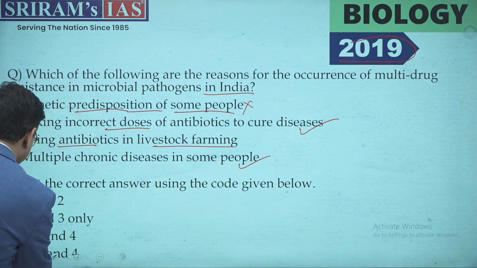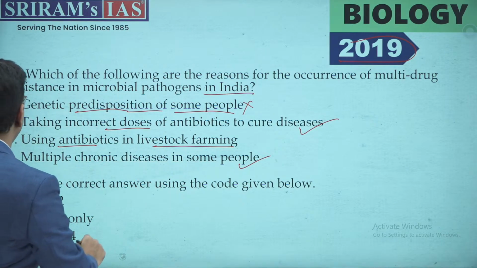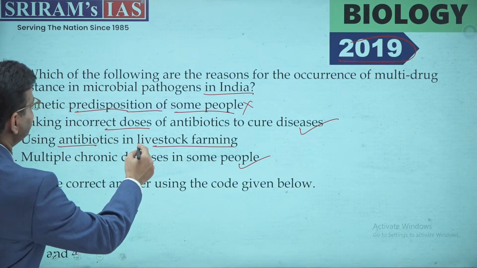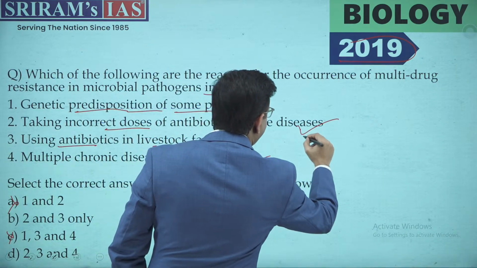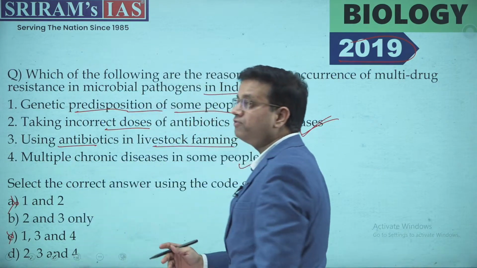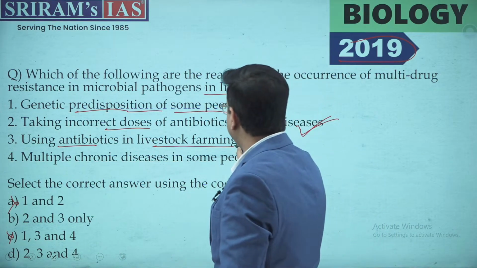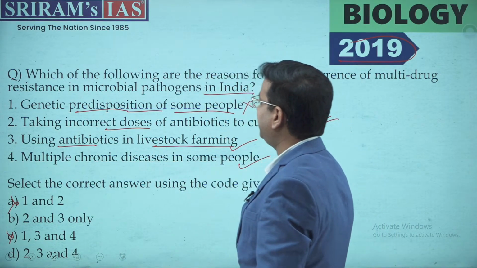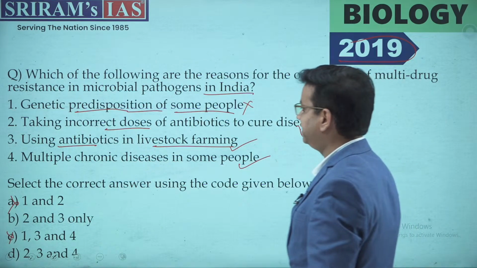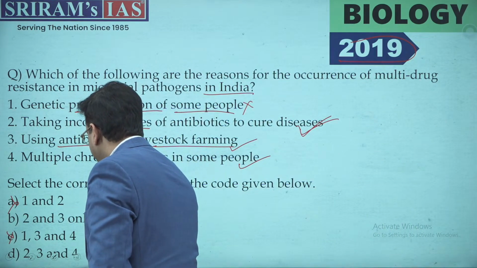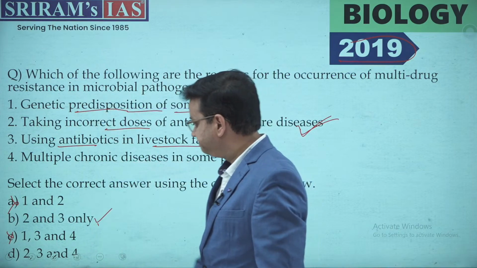The other part is taking incorrect doses of antibiotics. Yes, if you take incorrect doses of antibiotics, it can cause antimicrobial resistance. Now, this one is also correct, using antibiotics in livestock farming, right? So, the option here becomes 2 and 3, right?